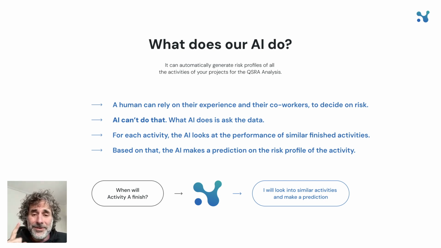But what the AI can do is ask the data, and it asks the data efficiently. So what does it do? It looks at similar finished activities, and based on that, it makes a prediction. It's that simple. Under the hood, there's a lot of intricacies and complexities, but the principle is that simple.